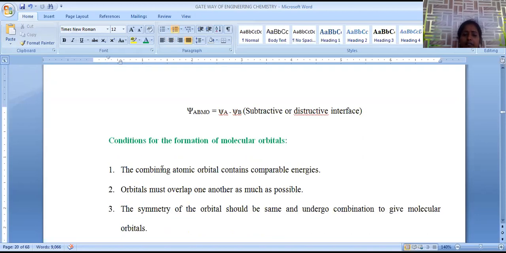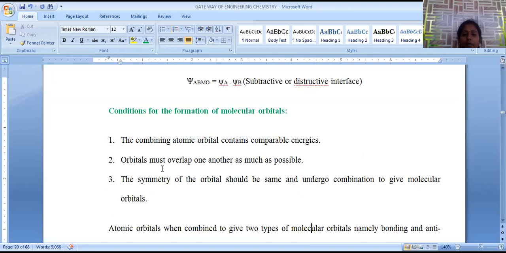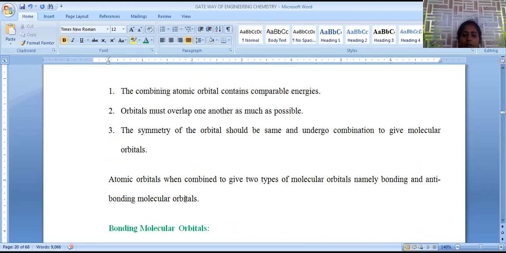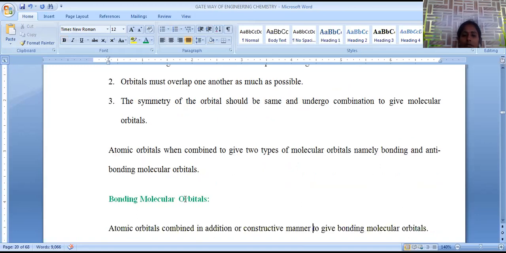Here we have three important conditions for the formation of molecular orbitals according to the LCAO method. One is that the combining atomic orbitals contain comparable energies. Energy should be comparable, then only molecular orbitals are formed. Otherwise, there is no overlapping and no formation of molecular orbitals. Orbitals must overlap one another as much as possible; the greater the extent of overlapping, the greater the stability of the bond. Symmetry should be similar, then only will the combination lead to molecular orbital formation. When orbitals with similar symmetry elements are combined, only then is the formation of molecular orbitals possible.